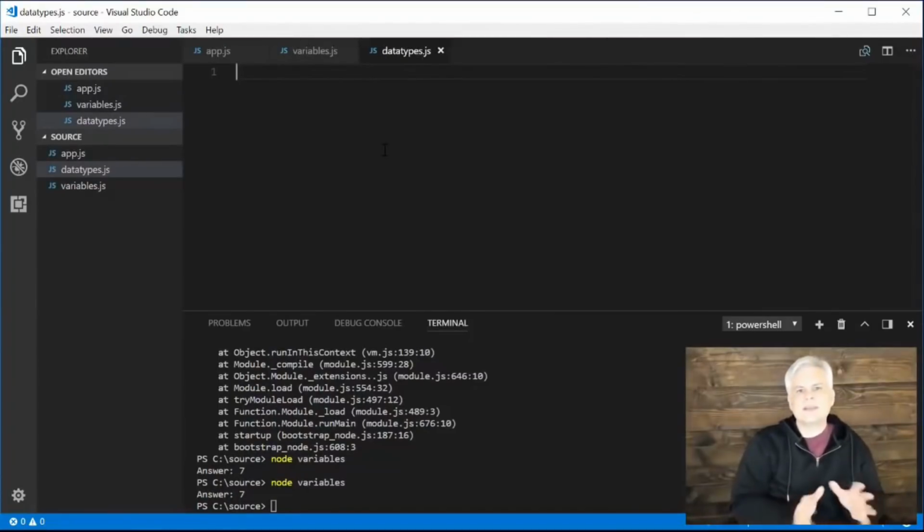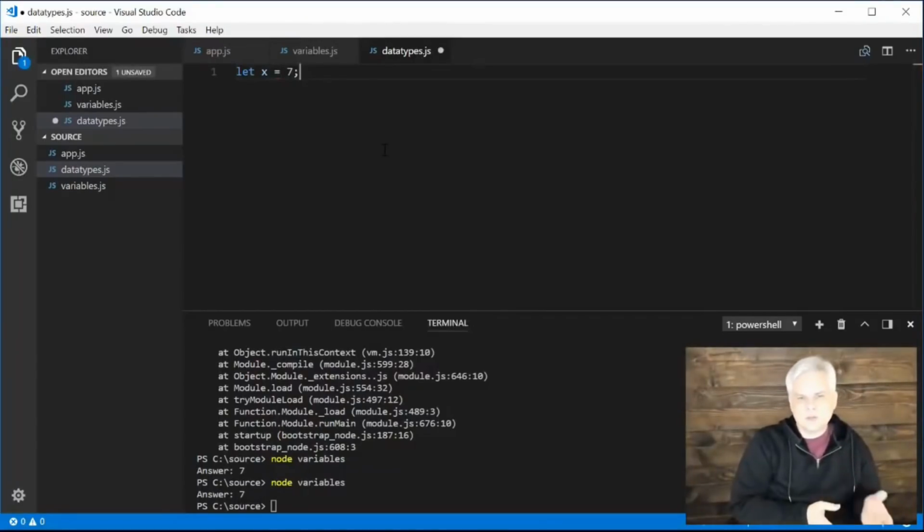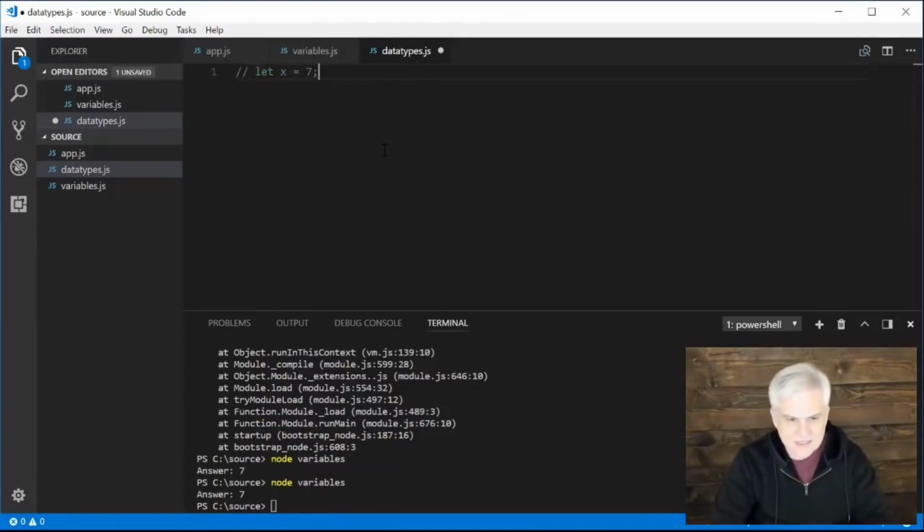One of the things that makes JavaScript so unique when compared to other programming languages is that whenever you declare a variable, like we do here, let x equal 7, the variable itself does not have a data type. Only the values that we store inside the variables have the data type. We can see this whenever we're working with variables. We can use something called the typeof operator, and this will tell us the data type that we're working with.